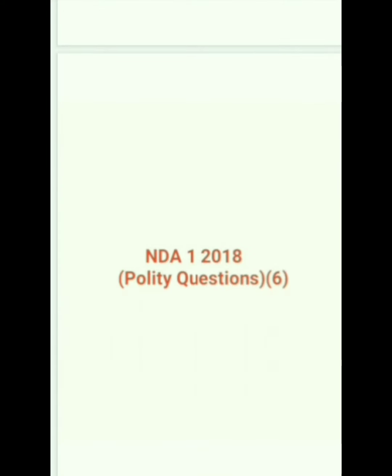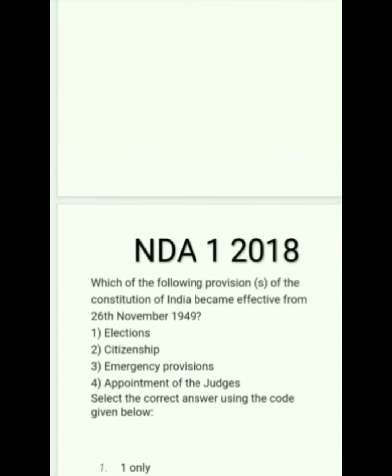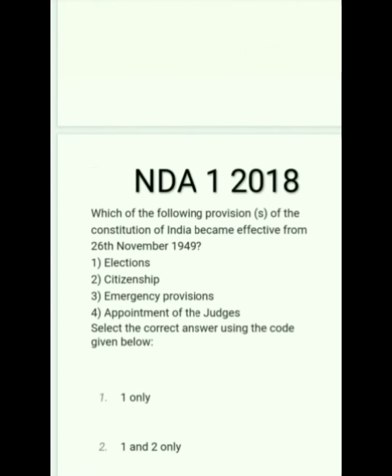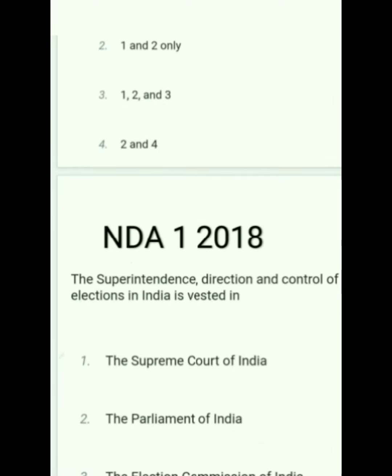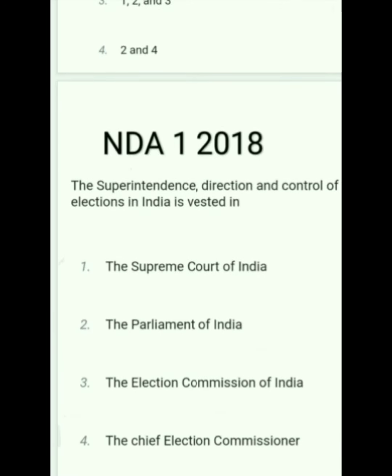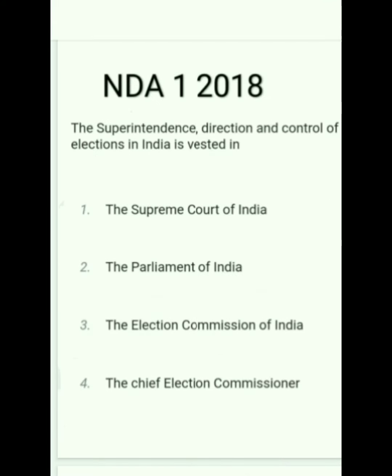NDA 1 2018 polity question. First, which of the following provisions of the Constitution of India became effective from 26 November 1949? Election, citizenship, emergency, not appointment of judge. So the correct answer is option 2, 1 and 2. Next question. The superintendence, direction and control of elections in India is vested in option 3, Election Commission of India.